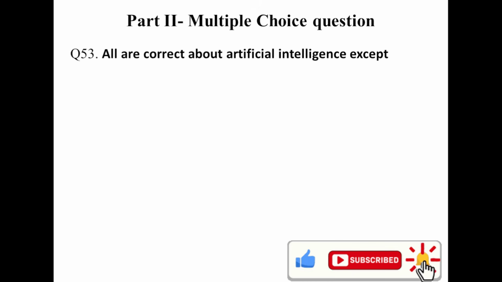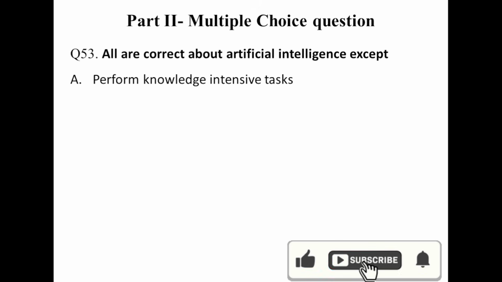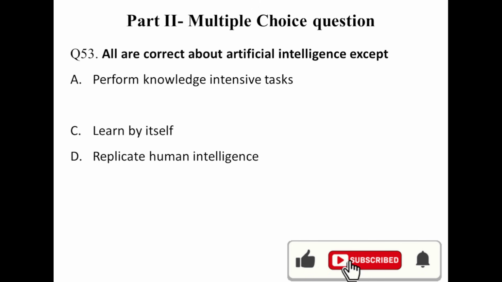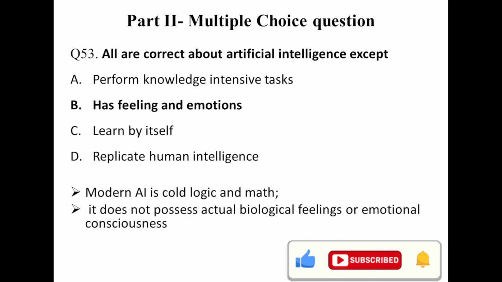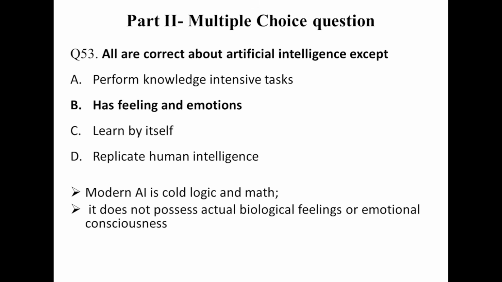Question number 53. All are correct about artificial intelligence except: perform knowledge intensive tasks, this is right. Learn by itself. Replicate human intelligence. Has feeling and emotion. AI doesn't have feeling and emotion. Modern AI is only logic and mathematics. Logic and mathematics don't possess actual biological feeling and emotional conscience.